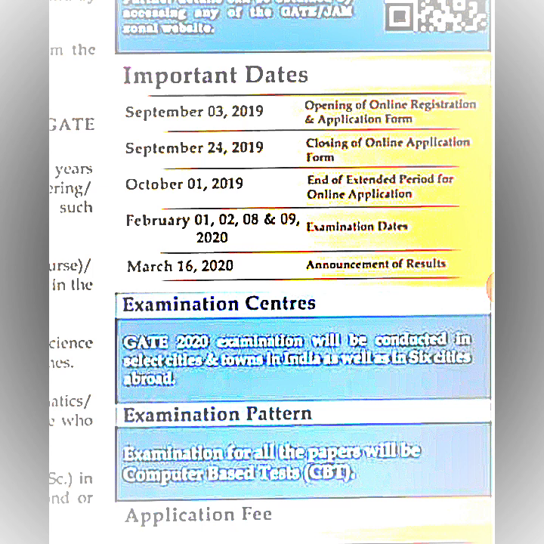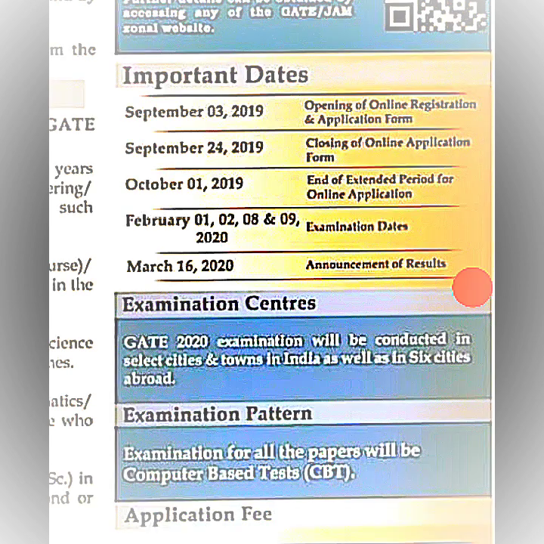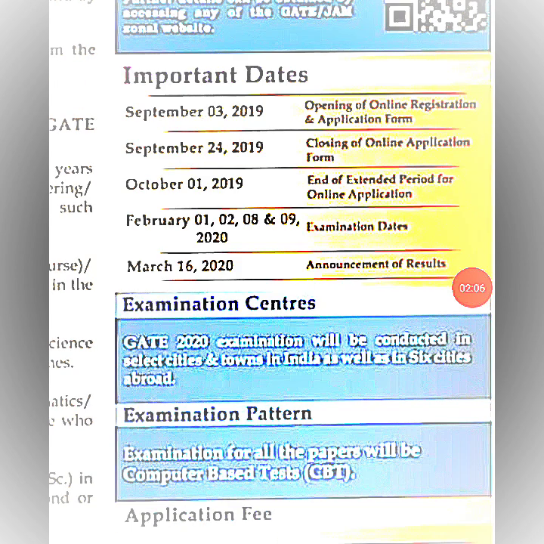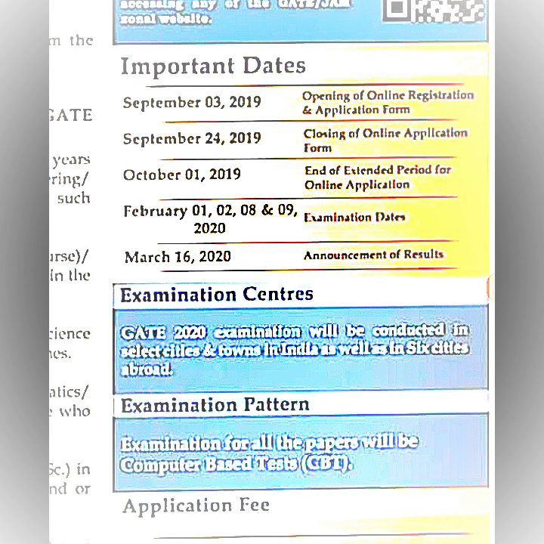If you want to fill the application after the closing date, you should pay some penalty along with the exam fee. Throughout India, GATE will be conducted in different cities, along with 6 cities abroad. The examination pattern is a purely computer based test with only one paper.